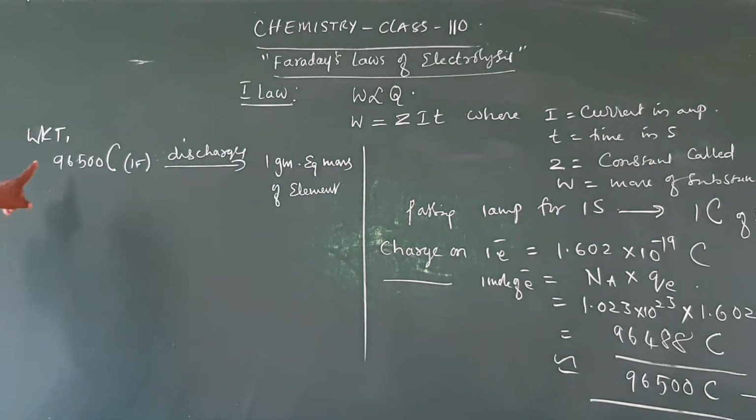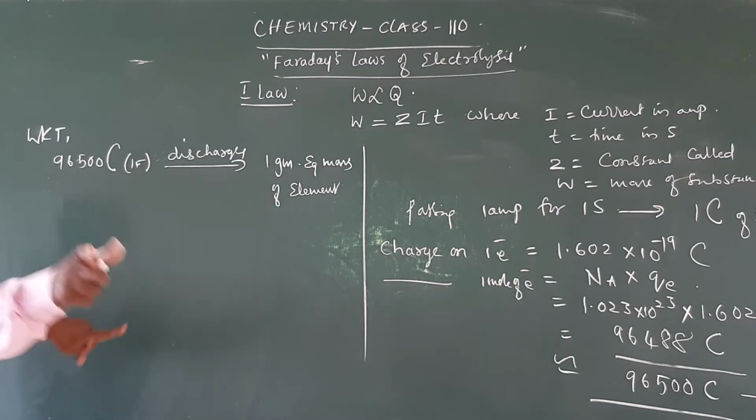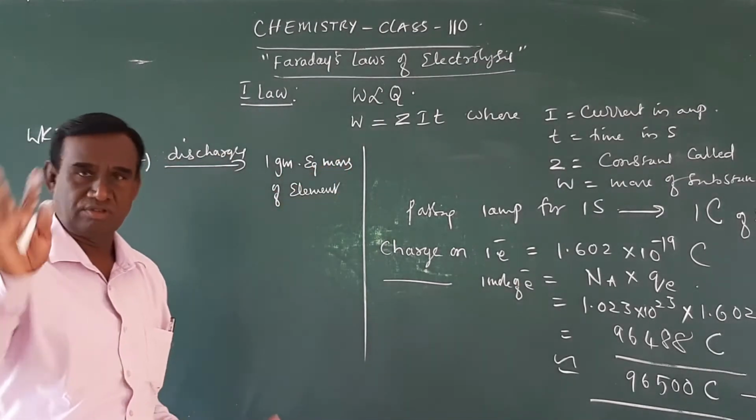That amount of charge or electricity produces or discharges 1 gram equivalent mass of an element.